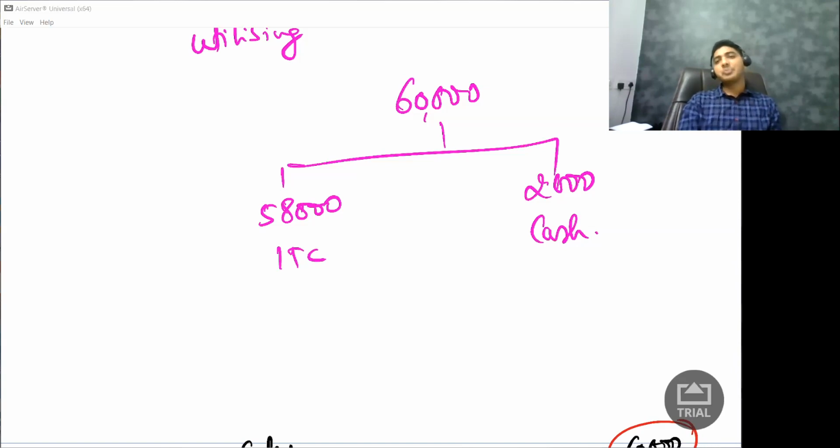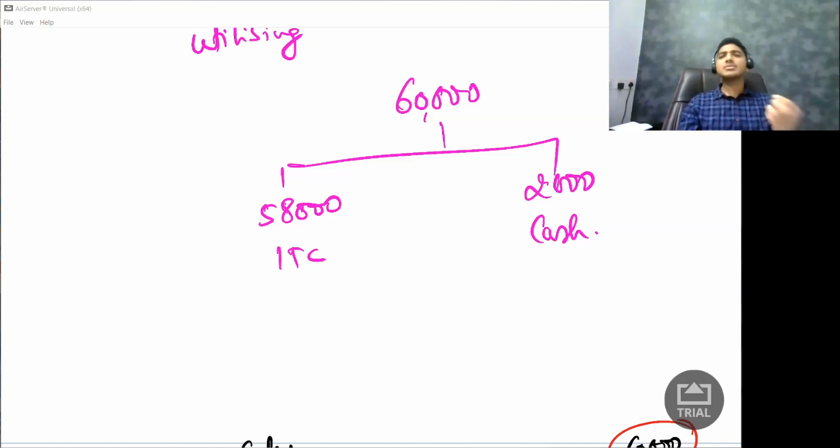So if this is this simple, then why is this chapter so lengthy? It's one of the lengthiest chapters, one of the most technical chapters in your GST. If the story is this much, when I purchase, I pay GST, that is my current asset. When I sell, I collect GST from my customer, that is my current liability. I will deduct current asset from current liability, and whatever balance is there, I will pay in cash.